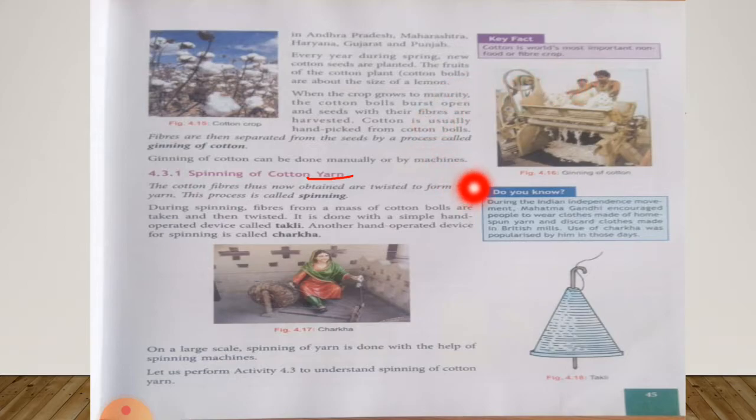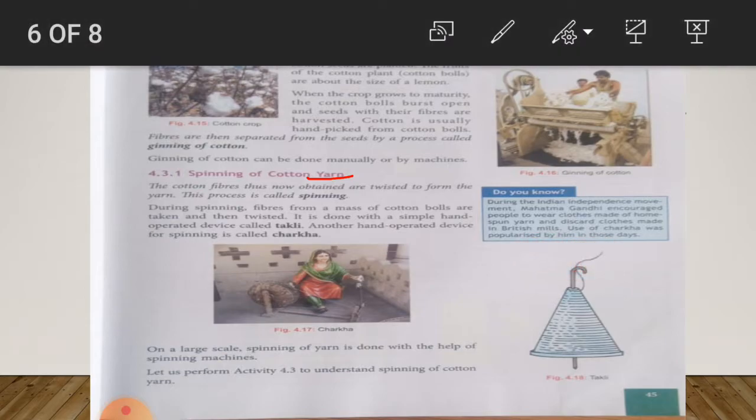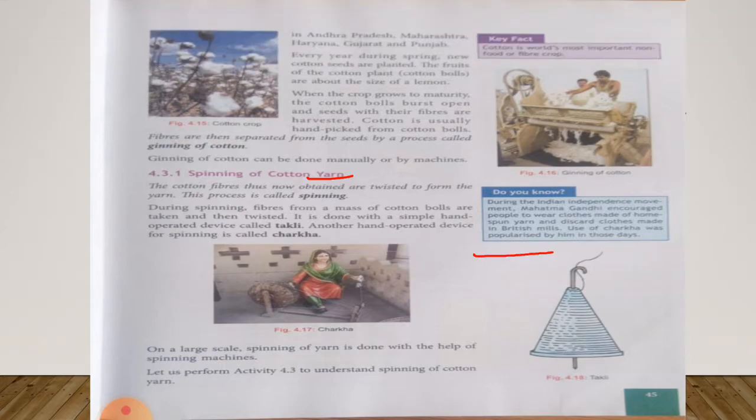Now do you know, during the Indian independence movement, Mahatma Gandhi encouraged people to wear clothes made of home spun yarn and discard clothes made in British mills. Use of charkha was popularized by him in those days. Underline this word. Popularized means famous.